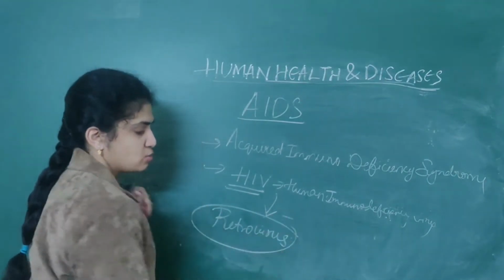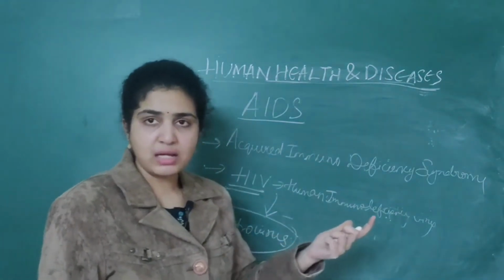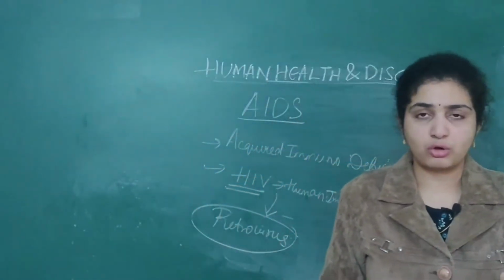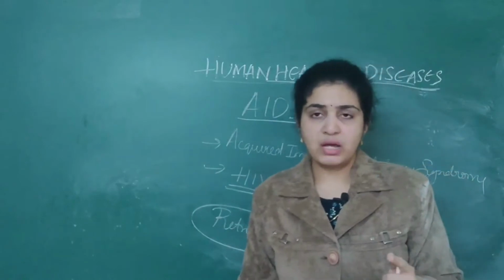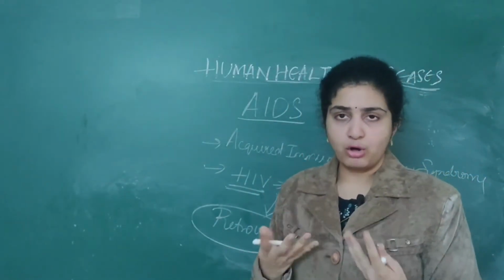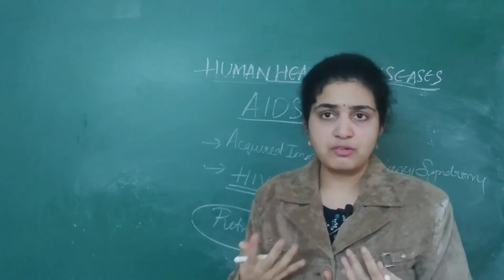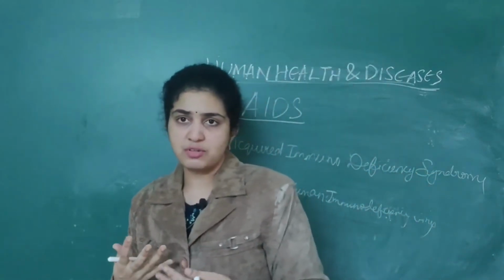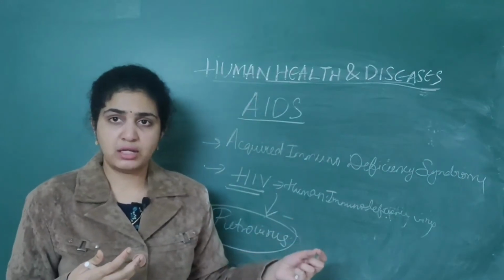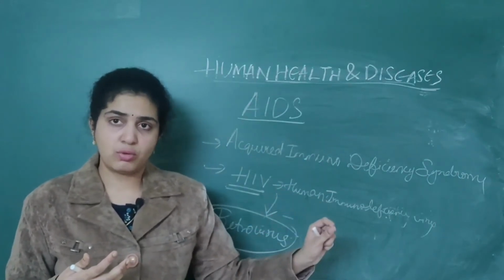It belongs to a group like rhinoviruses. Don't get confused between rhinoviruses and retroviruses. Rhinoviruses cause the common cold, from which we simply suffer for 3 to 7 days. When we are suffering from a common cold, it is due to a virus, the rhino group of viruses, called rhinoviruses.